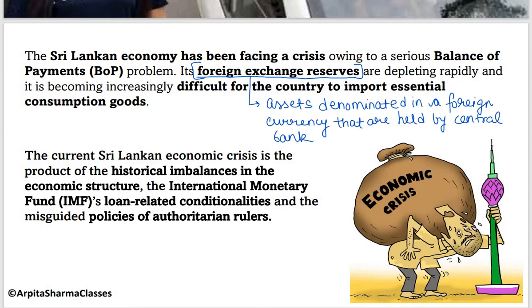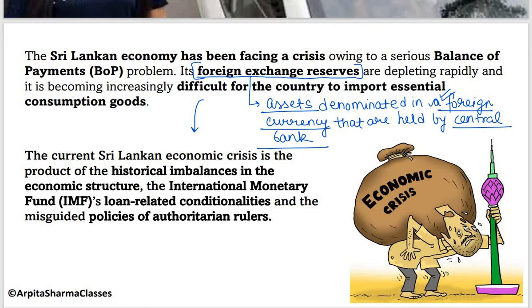So foreign exchange reserves are the assets which are denominated in a foreign currency that are held by the central bank. For example, it can be bank notes, deposits, treasury bills, or any other government securities. And these assets serve different purposes. They are most significantly held to ensure that a central government agency has backup funds if their national currency rapidly devalues. मान लीजिए किसी भी country की जो national currency है उसकी value down हो जाती है तो उस केस में foreign exchange reserve का use हो जाता है. ठीक है, backup funds की तरह होता है.